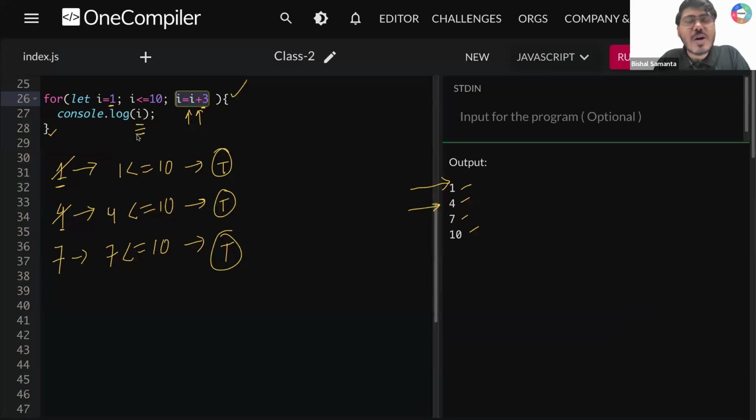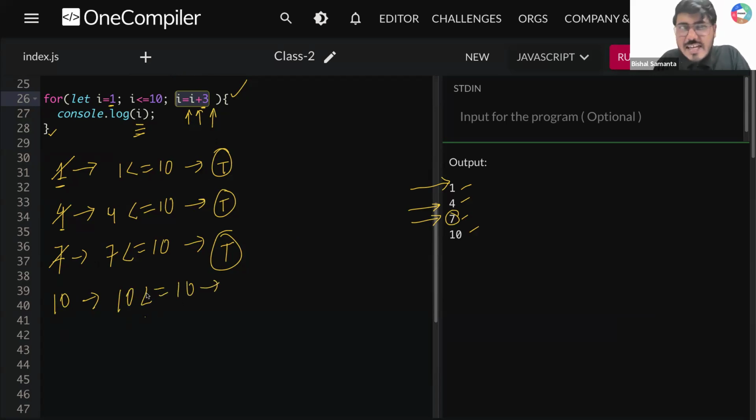You are printing console.log I. What is your I value, guys? Your I value is 7. So you are printing here 7. After that, again, I is equal to I plus 3. What will be your new value? 7 plus 3. Your new I value will be 10, guys. Now tell me, 10 less than equal to 10.